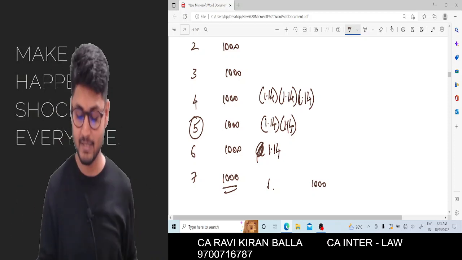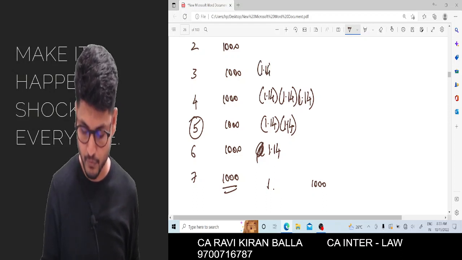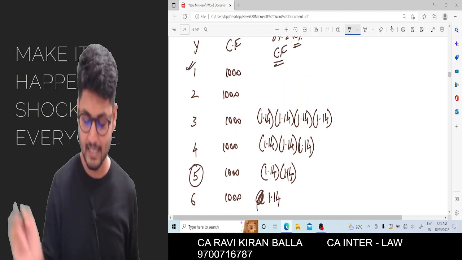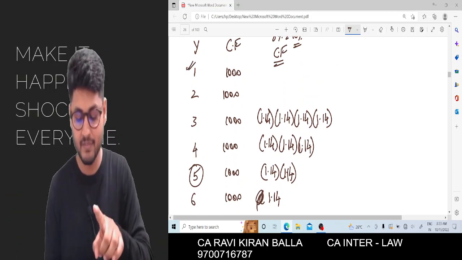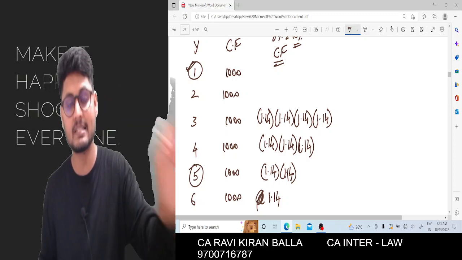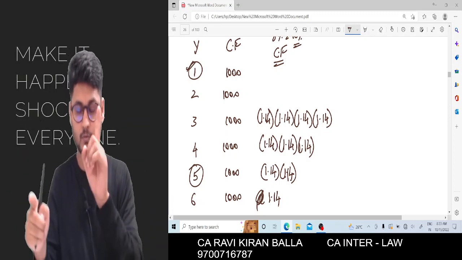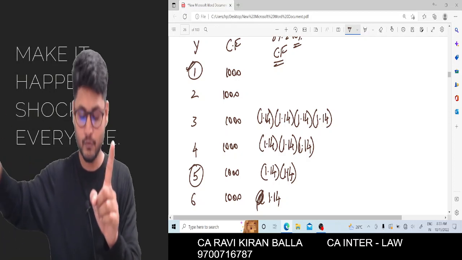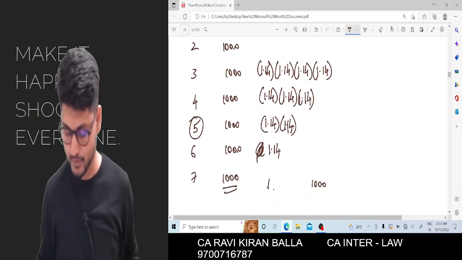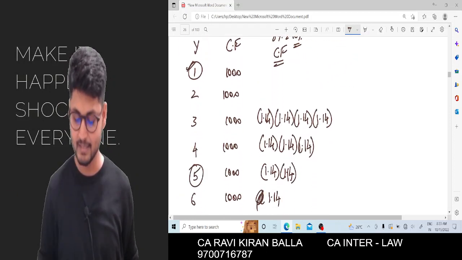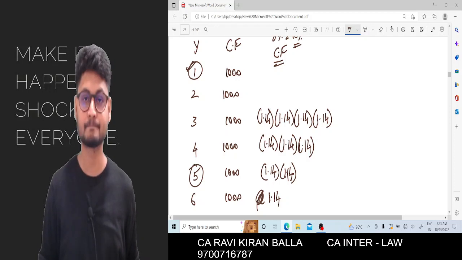In the similar way, 1.14 into 1.14 into 1.14 into 1.14, like that we need to repeat till year number 1. What if on year number 1 last day you deposit 1 rupee? Year 1 to 2 one time, 2 to 3, 3 to 4, 4 to 5, in that way we need to do till the 7th year. So I guess you are all getting the point clear.